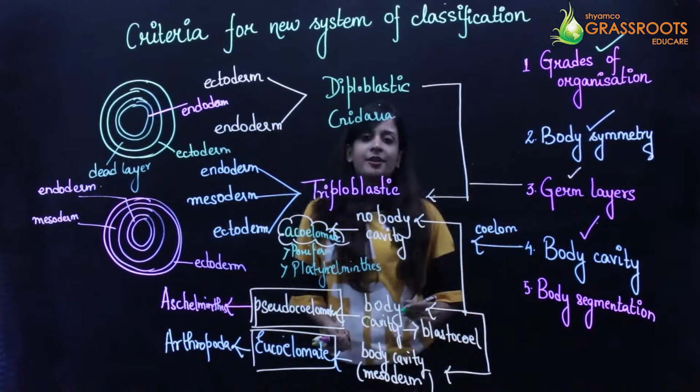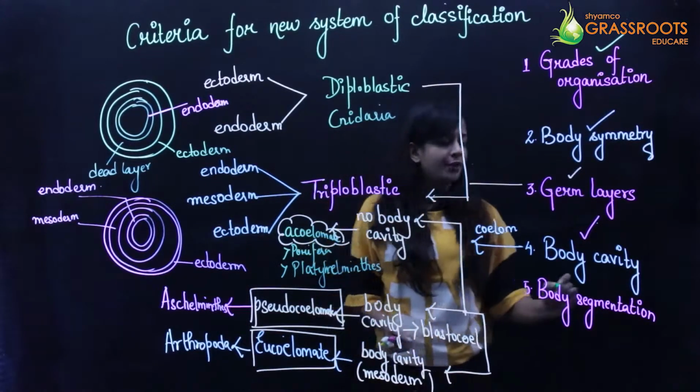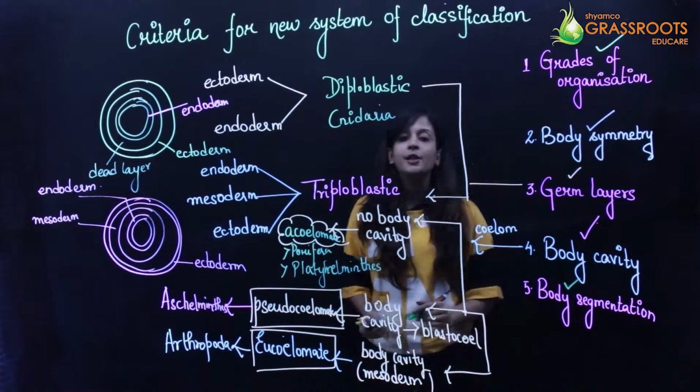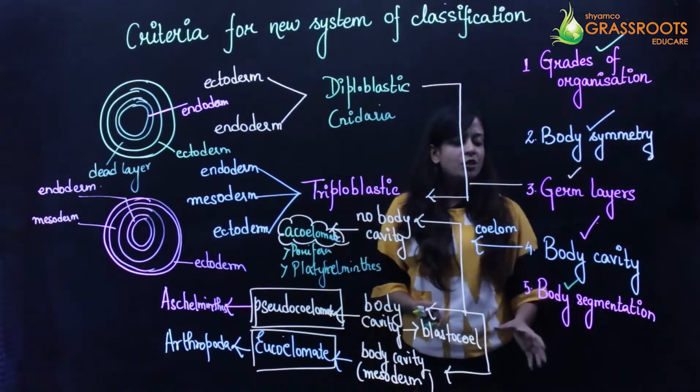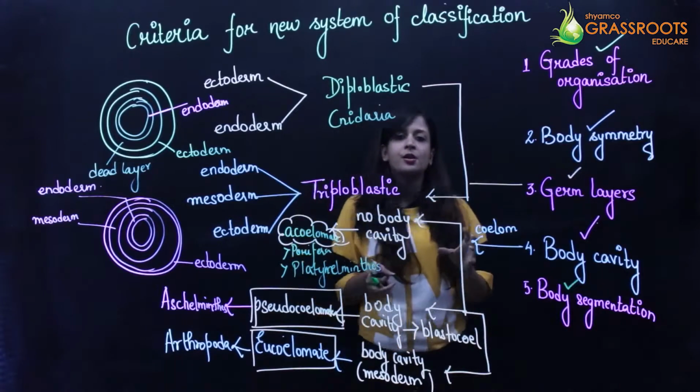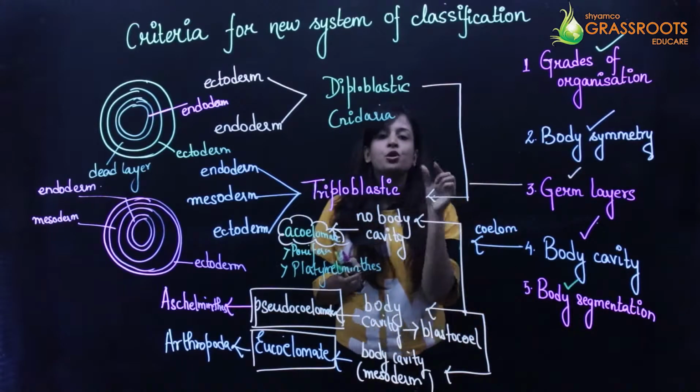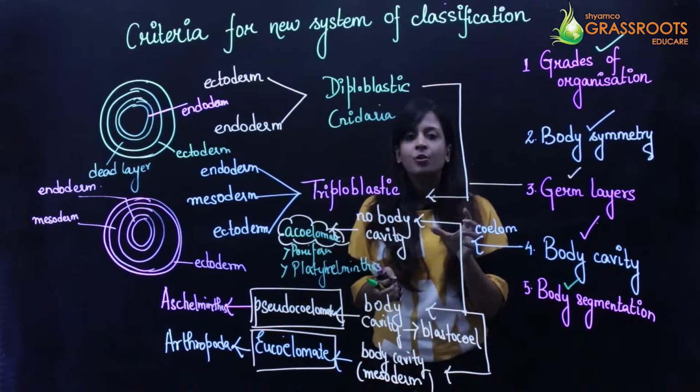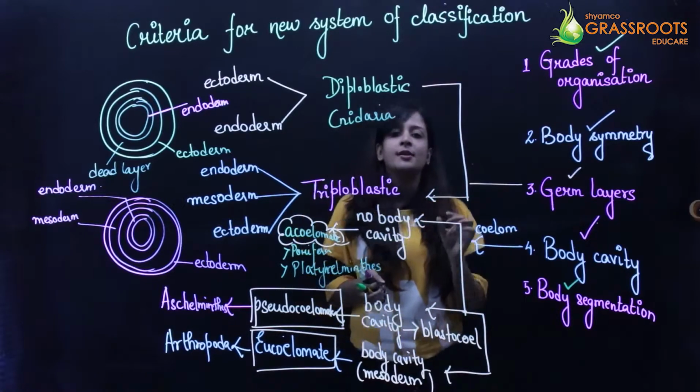And the last criteria for this new system of classification is body segmentation. In body segmentation, there are many animals whose body we can divide into small units, and those units are known as the segments.